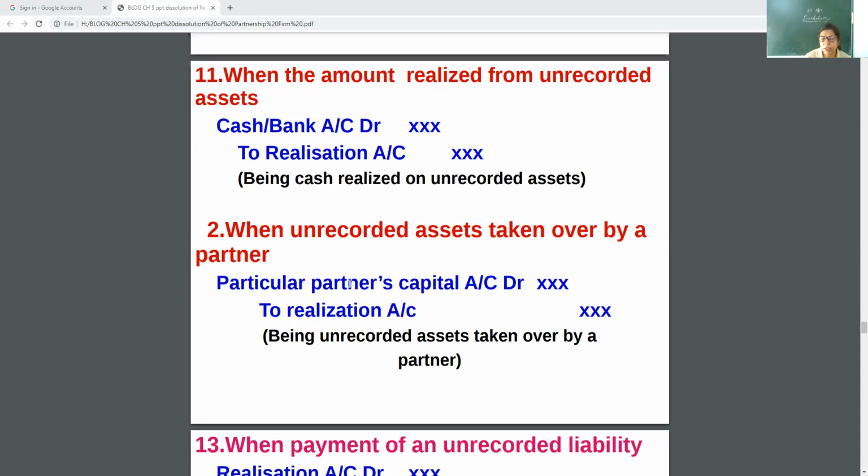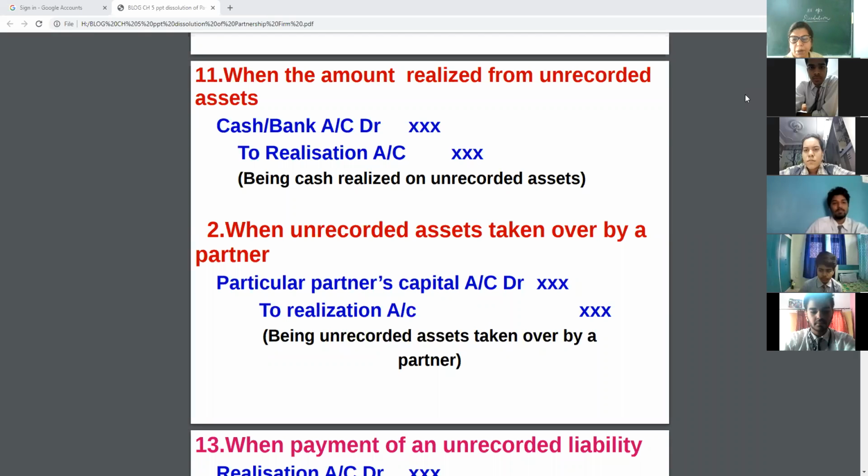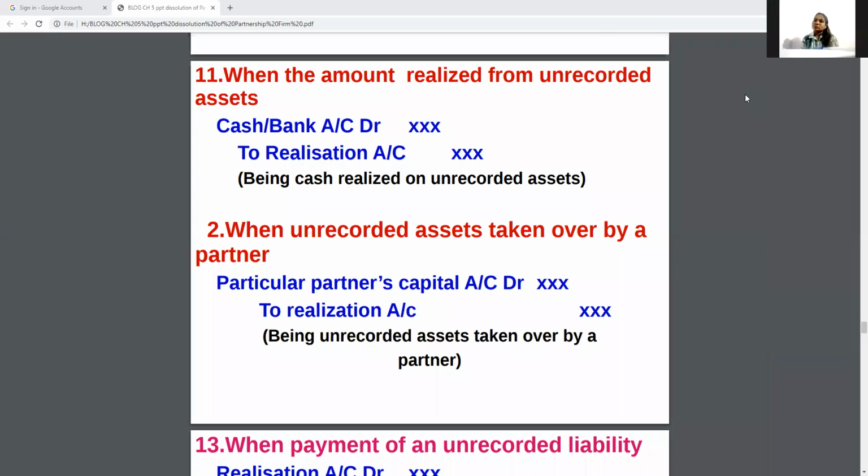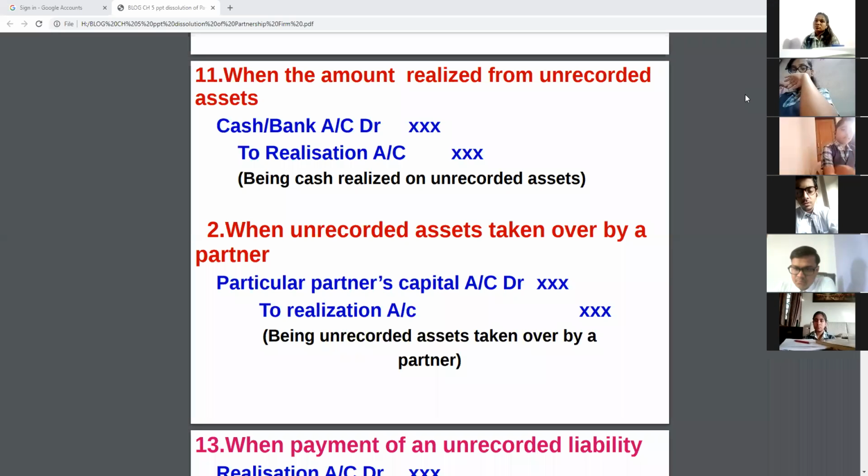B's capital account debit to realization. Clear? In place of this, you have to write the name of the partner who is ready to take this asset. See, my dear children, that question came many times in exam in this way.